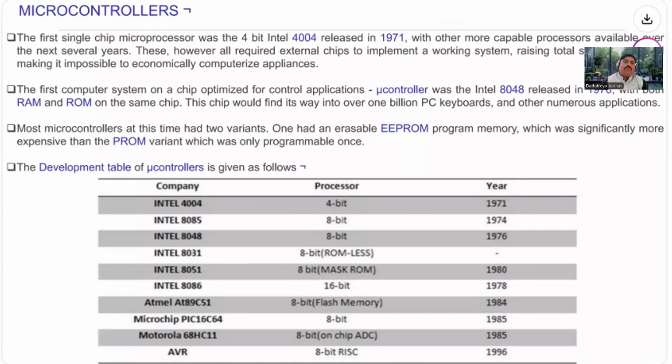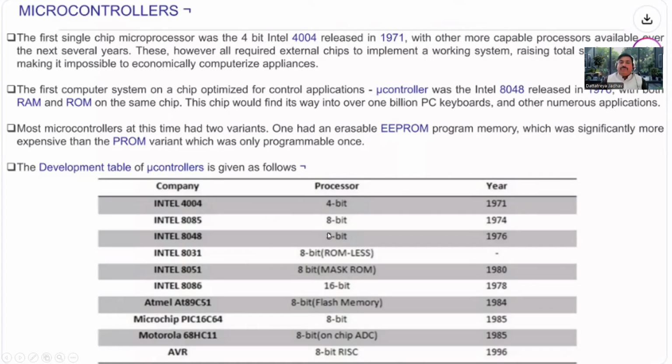So just look at that history of the microcontroller. The first was the Intel 4004, a microcontroller having 4 bits, in 1971. After that, it was modified and developed. The Intel 8085 was developed for 8-bit in 1974.